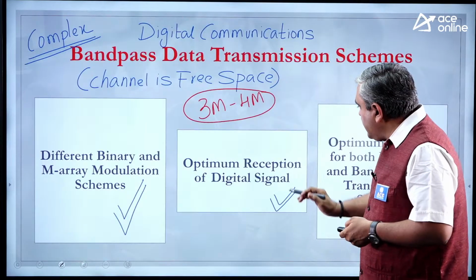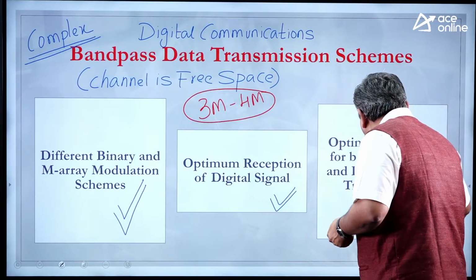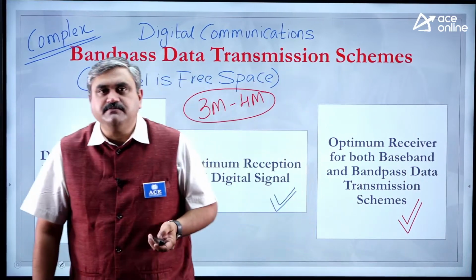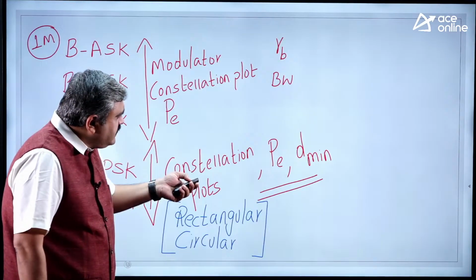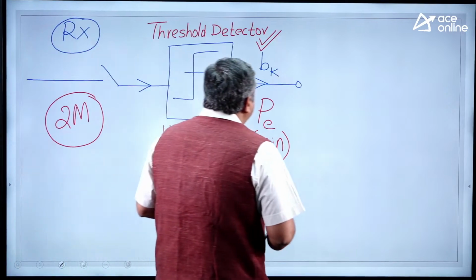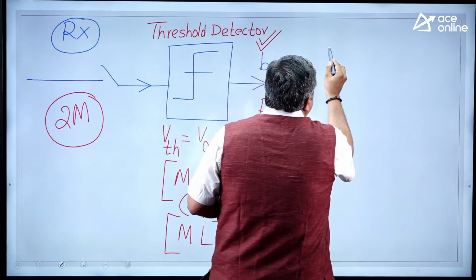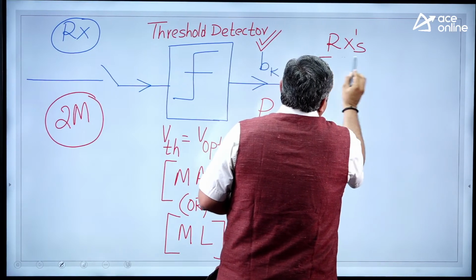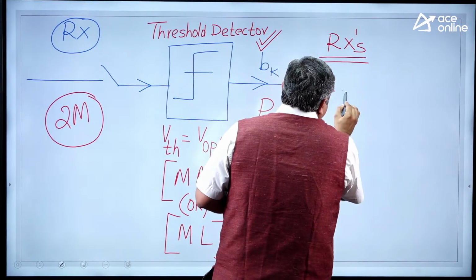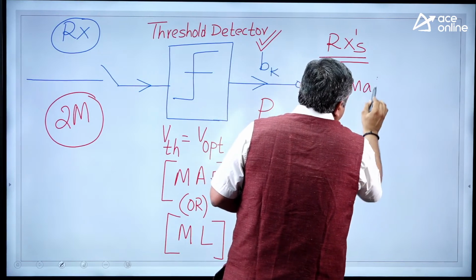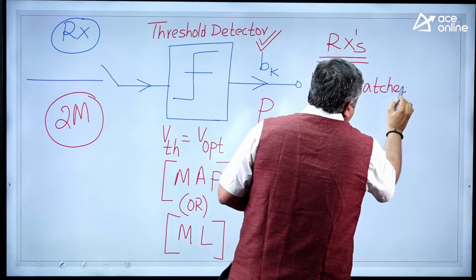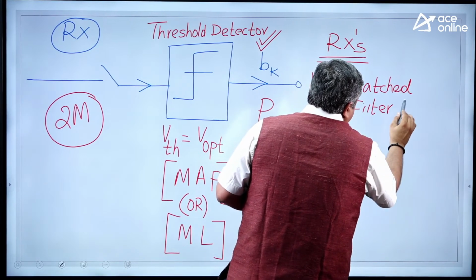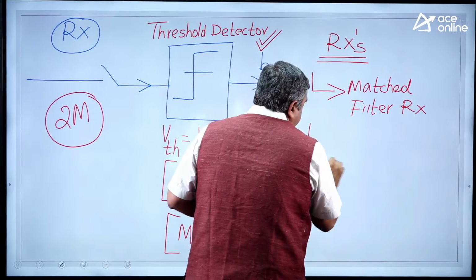Now, the last part is optimum reception of both baseband and bandpass data transmission schemes. That means you are actually designing a receiver. What are the different receiver structures we have here? We have two types of receivers. The first one is the matched filter receiver, and the second one is the correlation receiver.